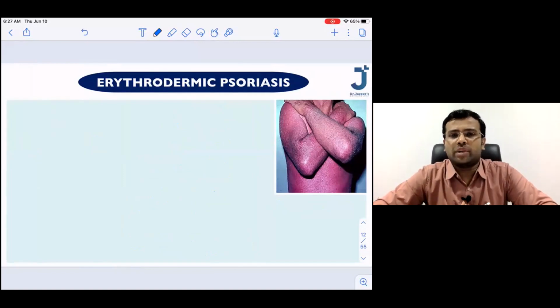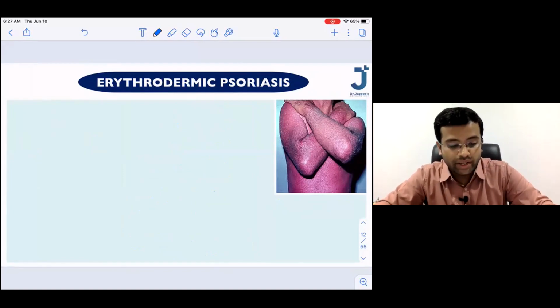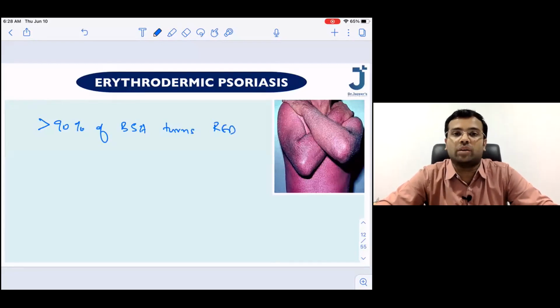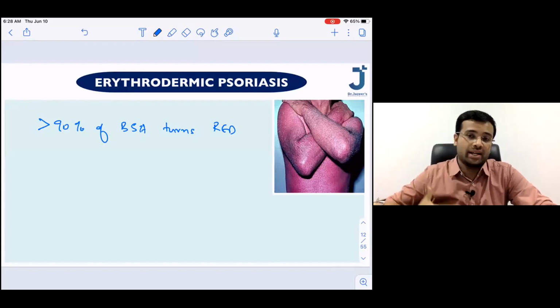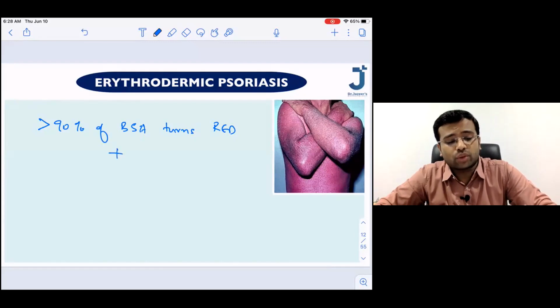Quickly, erythrodermic psoriasis is another variant. So what do you mean by erythroderma? So please write down, erythroderma means more than 90% of the body surface area turns red. That is called erythroderma. More than 90% is the criteria. Okay, if more than 90% of our body turns red, and if it is associated with scaling, this is called psoriatic erythroderma.